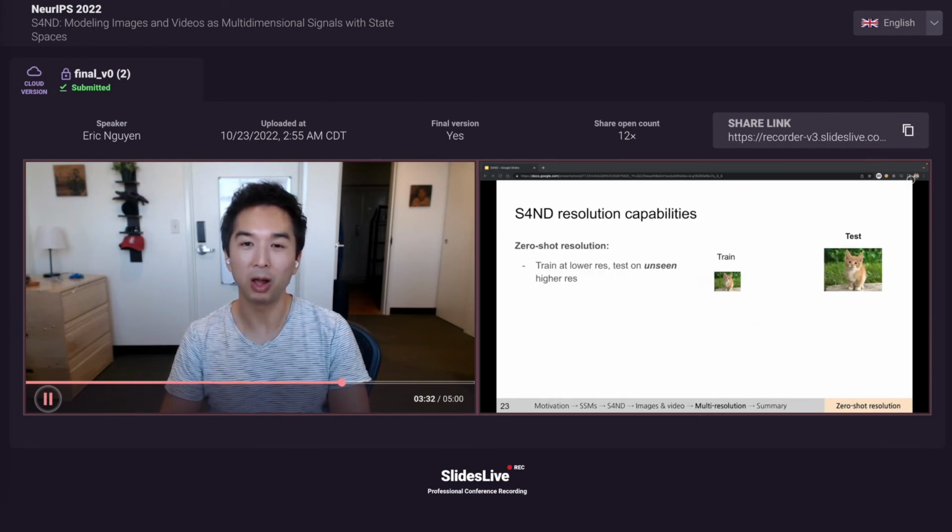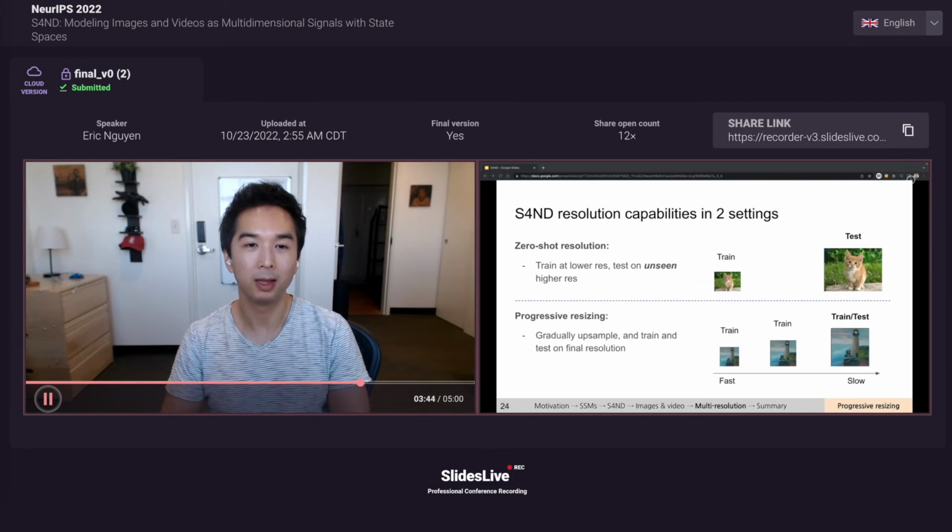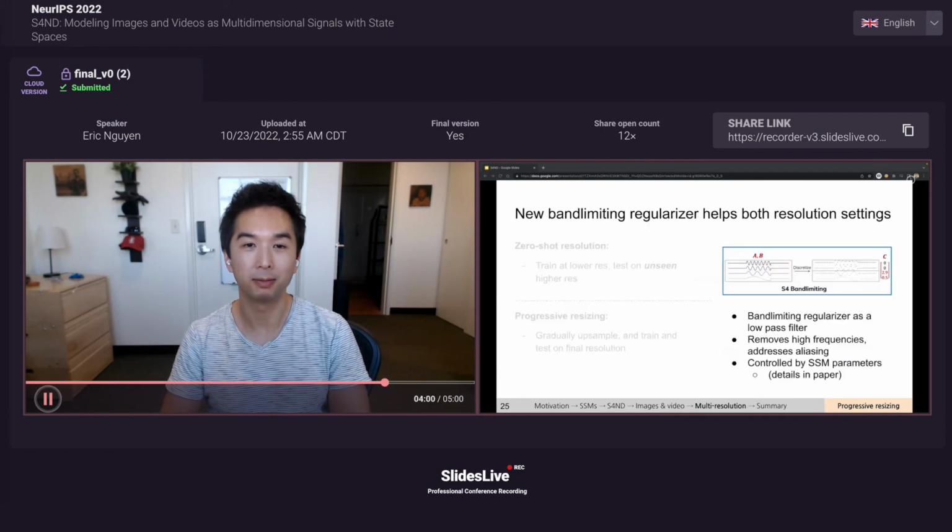As a continuous signal model, S4ND also exhibits resolution capabilities that we highlight in two settings. First, in zero-shot resolution, where we train on lower res and test on unseen higher resolutions. In progressive resizing, we show that one can reduce overall training time with S4ND. Since lower resolutions are faster to train, we can gradually upsample throughout training before reaching the final resolution, and still maintain accuracy to within 1%.